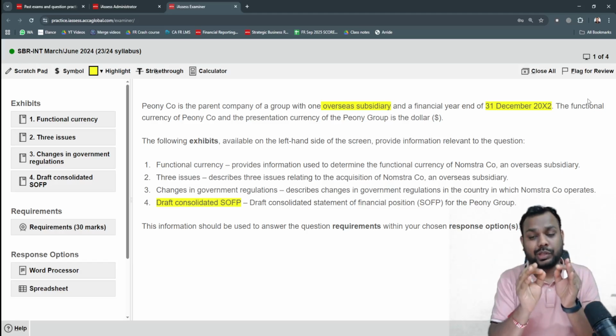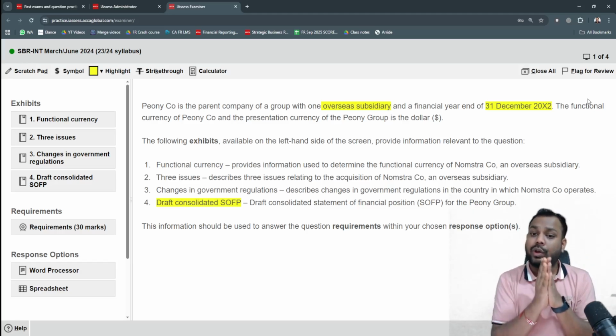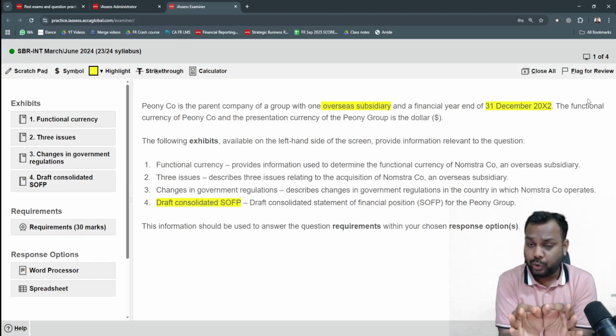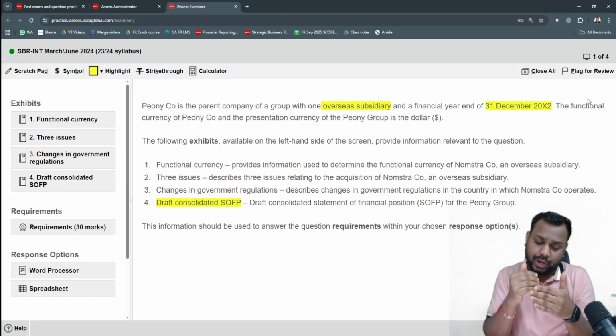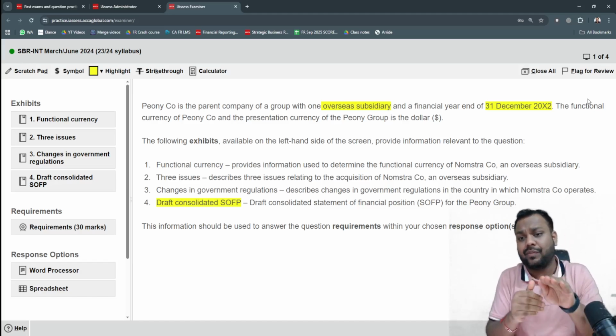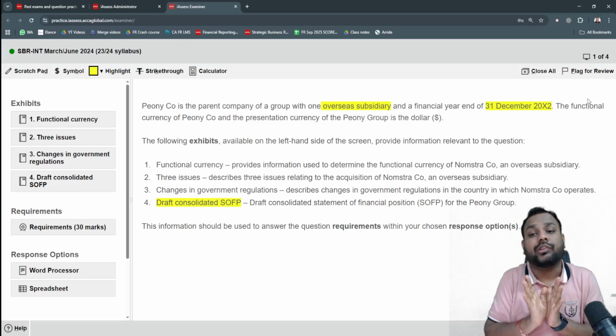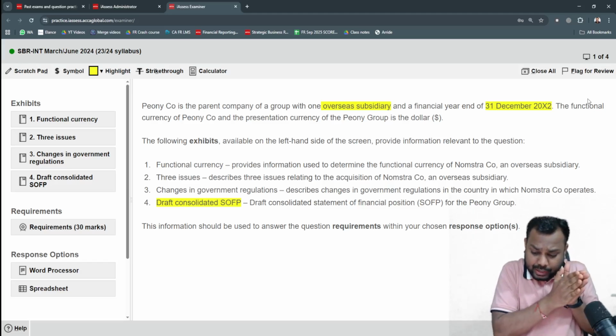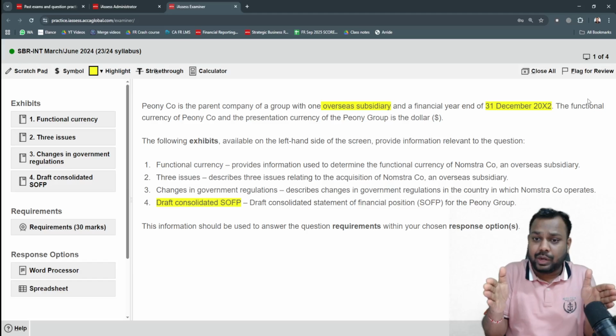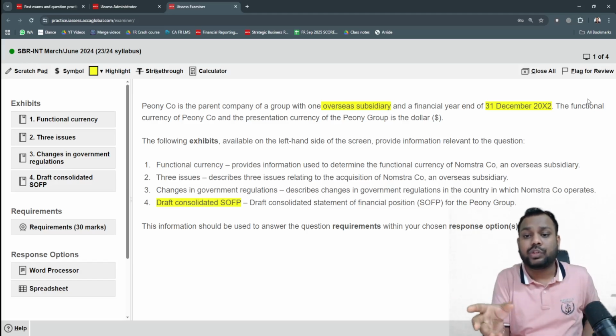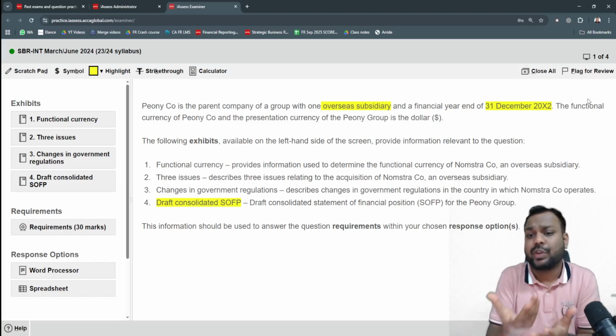So don't do this. First of all, solve all the questions which you very well know. If you think that for this question you have to do the brainstorming, leave it, move to the next. Once you have completed all the questions which you very well know, then come to the questions which you don't know, do the brainstorming, write whatever you can.